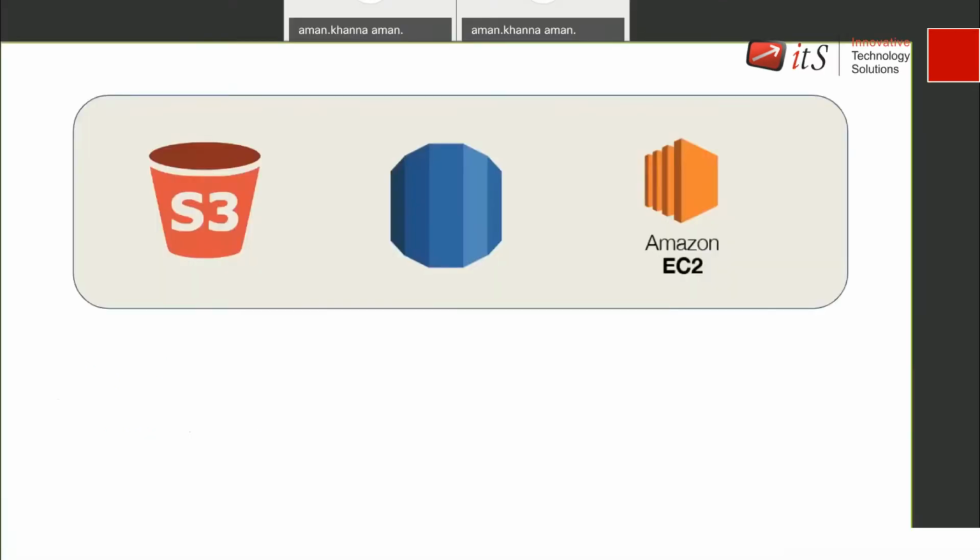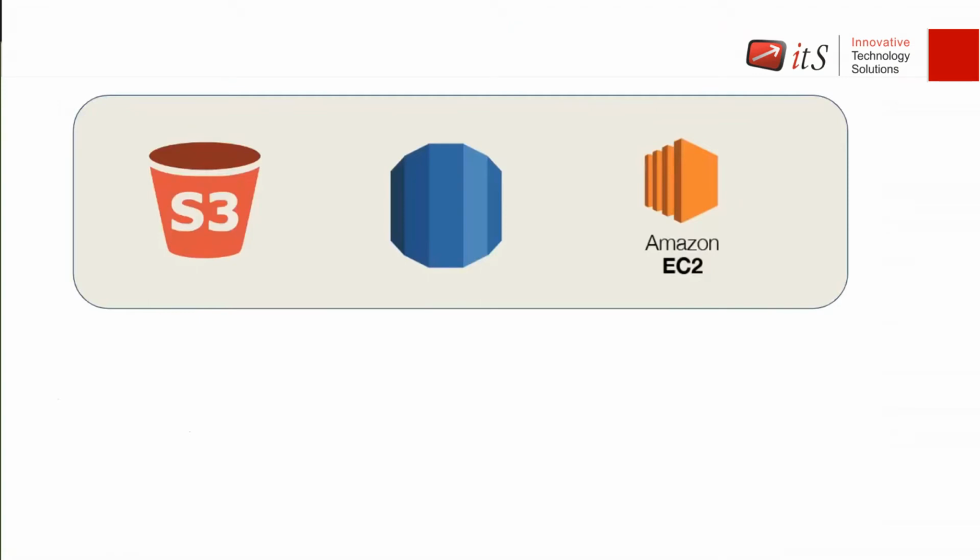Before working on AWS, you will need an account. You can just go to the Amazon Web Services site, sign up over there, and use the services. So assume that you have created an account on AWS and you have three services running: some storage services, some MySQL service, that's your database services, and some compute services.